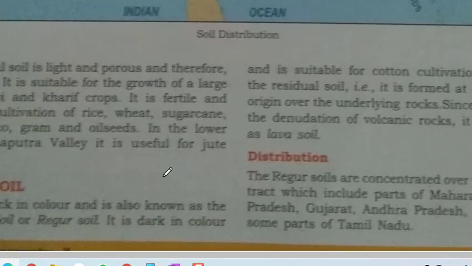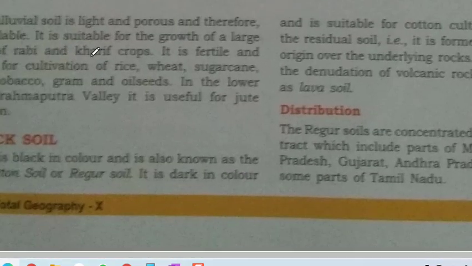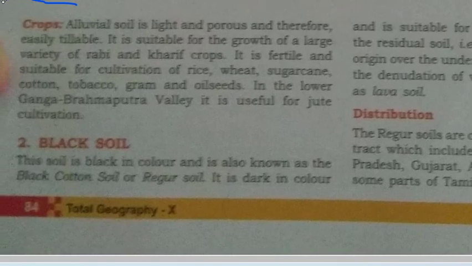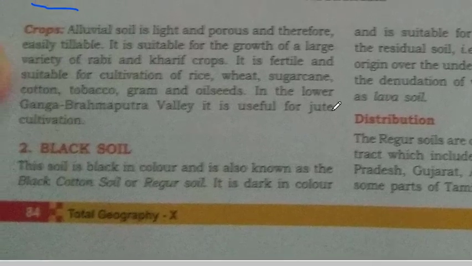Crops. Let us understand what different types of crops we grow in these soils. Alluvial soil is light and porous and therefore easily tillable. It is suitable for the growth of a large variety of Rabi and Kharif crops.